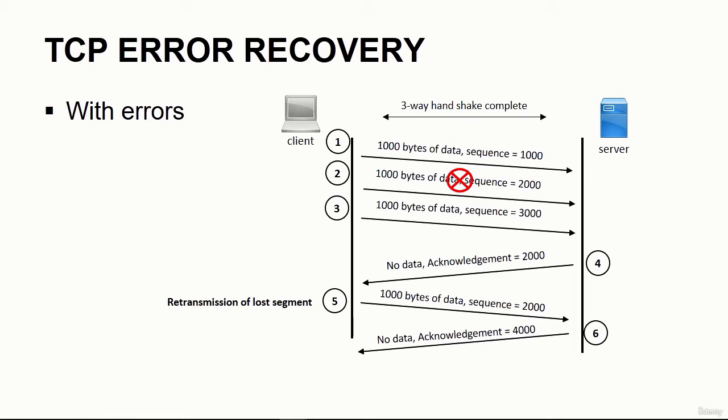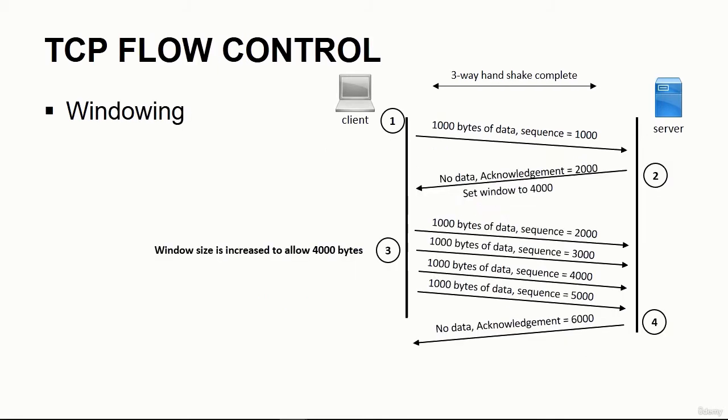Then in step 6, assuming it actually gets to the server this time, the server then sends an ACK with the next expected sequence number, which in this case is going to be 4,000, and the client will then send three more 1,000-byte segments.